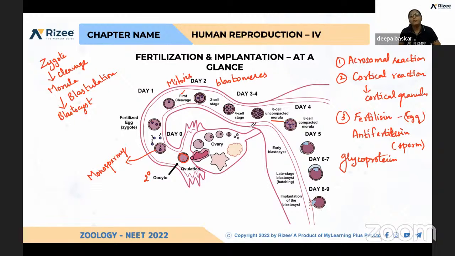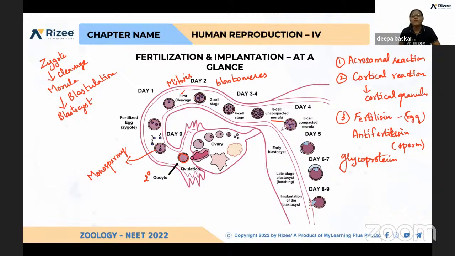What do you mean by implantation? From the zygote to blastocyst formation, the nutrients needed for these cells are provided by the endometrial lining. Please remember, this question will be asked. The endometrium of the uterus secretes the nutrients needed for the conversion of zygote to blastocyst. After that, more nutrients are needed. Until the development of the placenta and umbilical cord, the uterine wall helps the embryo develop. For that, implantation is needed. So after blastocyst formation, implantation happens.